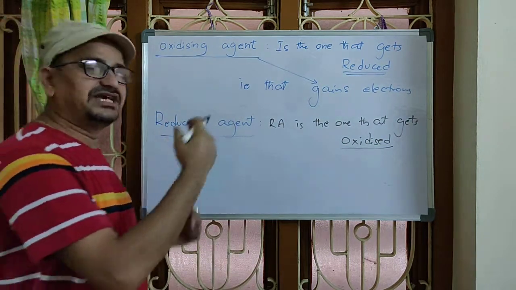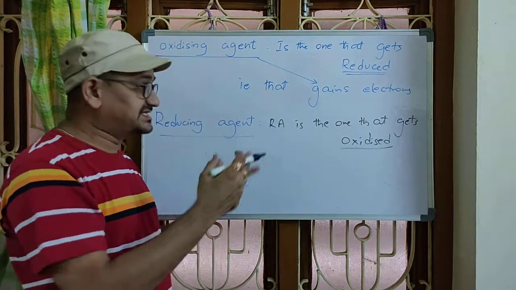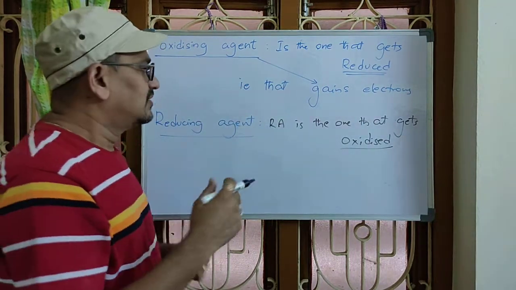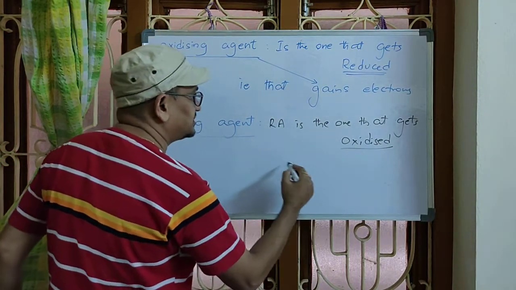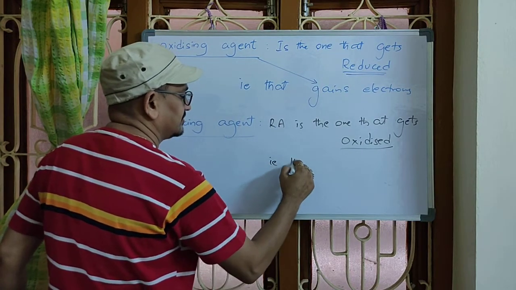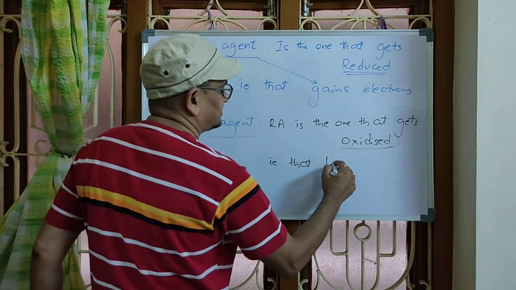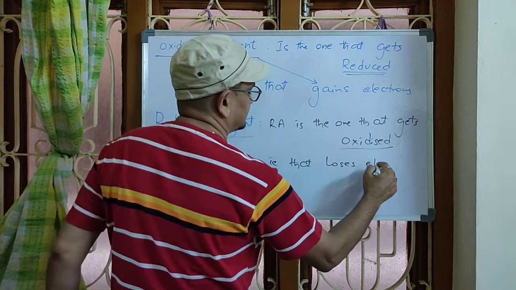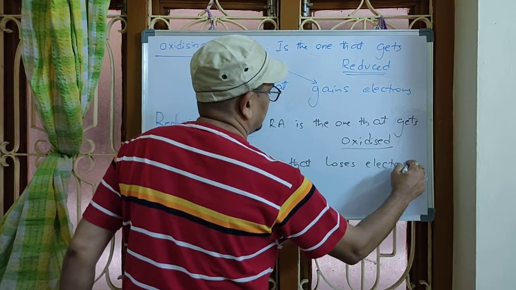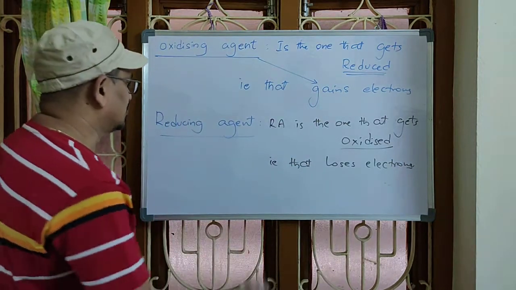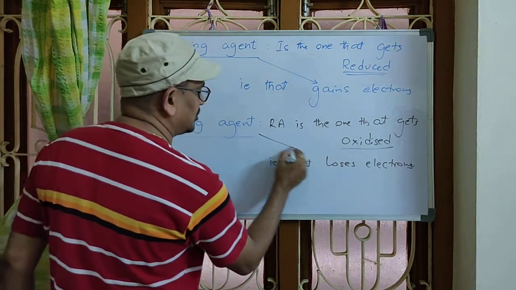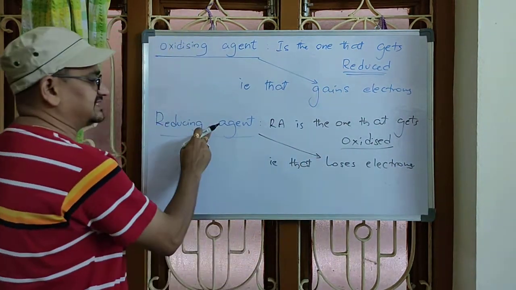The one which itself gets oxidized. What's meant by oxidation? Oxidation means loss of electrons, right? That loses electrons. So, reducing agent is the one which loses electrons.